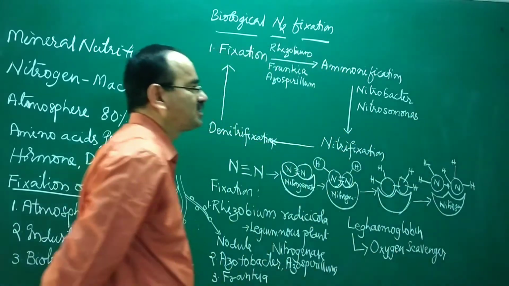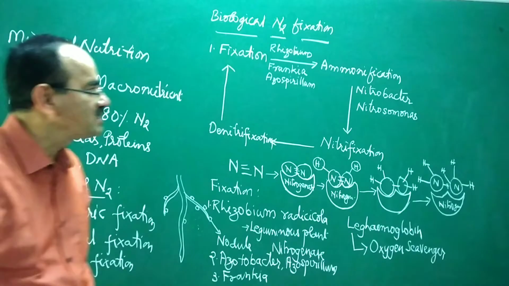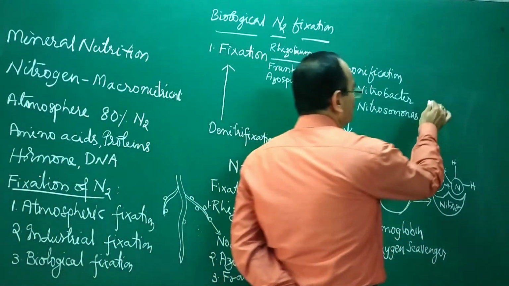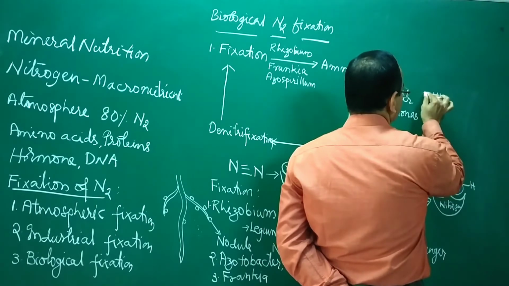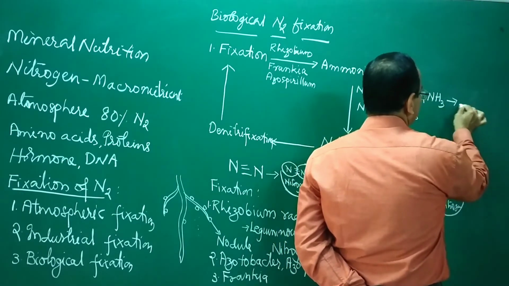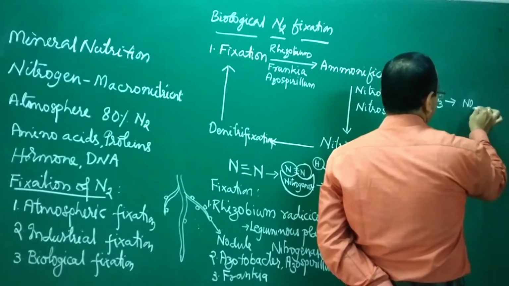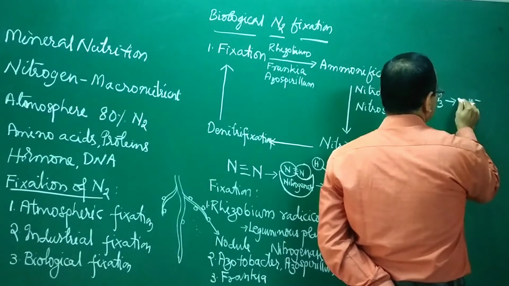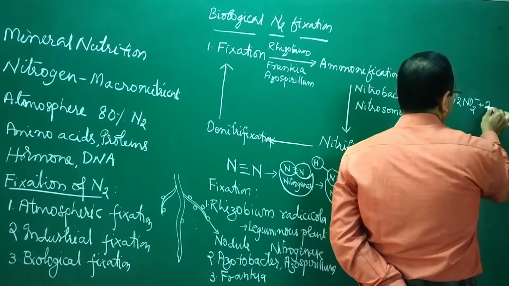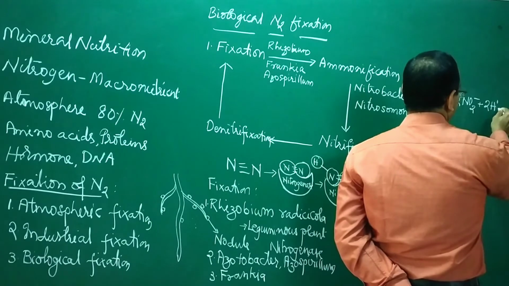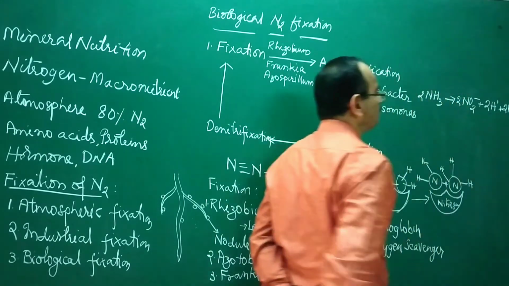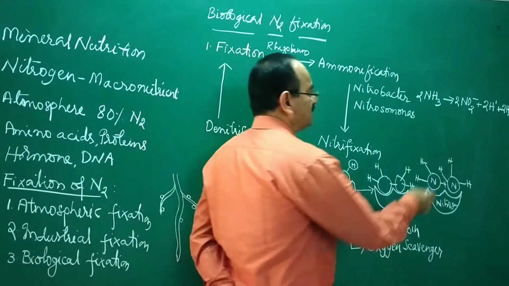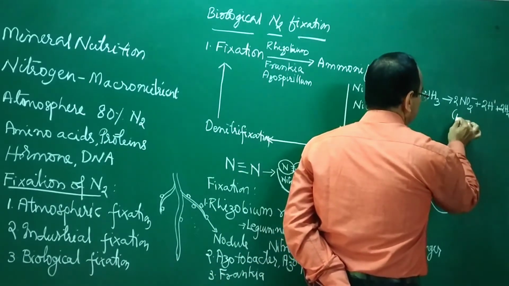They will convert two ammonia molecules into nitrite, plus two hydrogen and two water molecules. So this is nitrite.